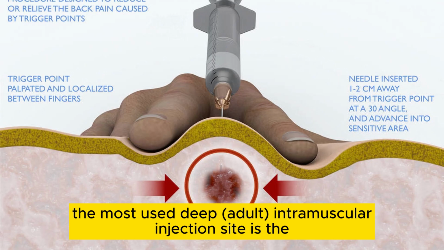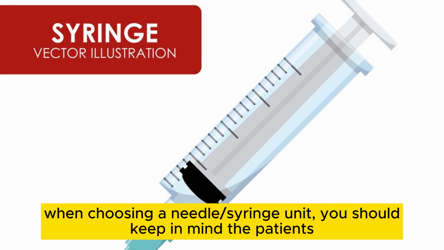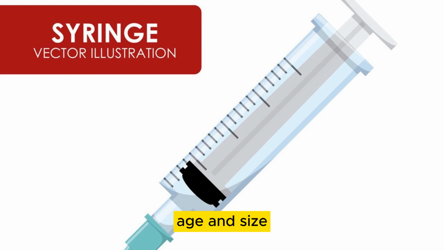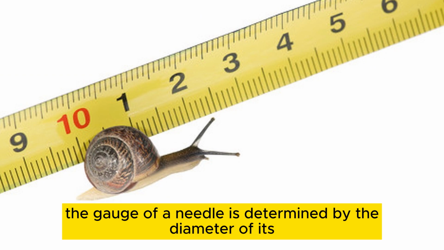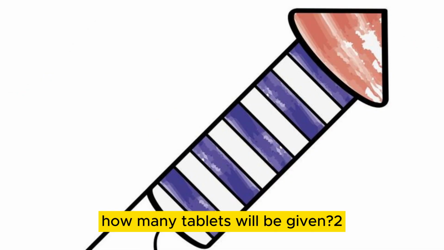A subcutaneous injection is given at an angle of 45 to 90 degrees. The most used deep adult intramuscular injection site is the dorsogluteal. When administering a subcutaneous injection, the amount of the dose should not exceed 2 cc. When choosing a needle and syringe, you should keep in mind the patient's age and size. The gauge of a needle is determined by the diameter of its lumen. A physician orders 0.250 milligrams of Lanoxin. You have 0.125 milligram tablets on hand. How many tablets will be given?